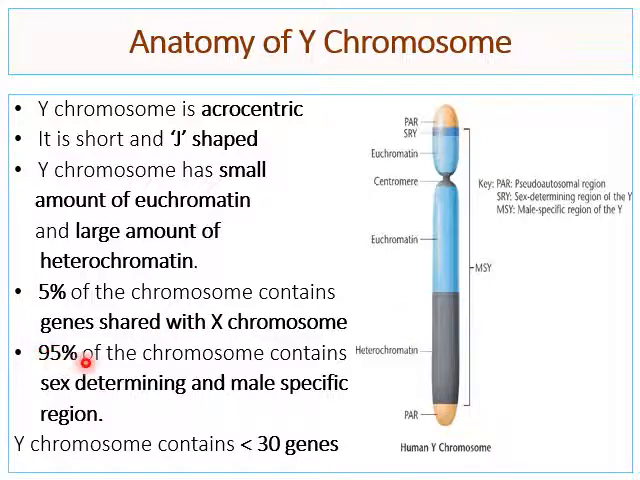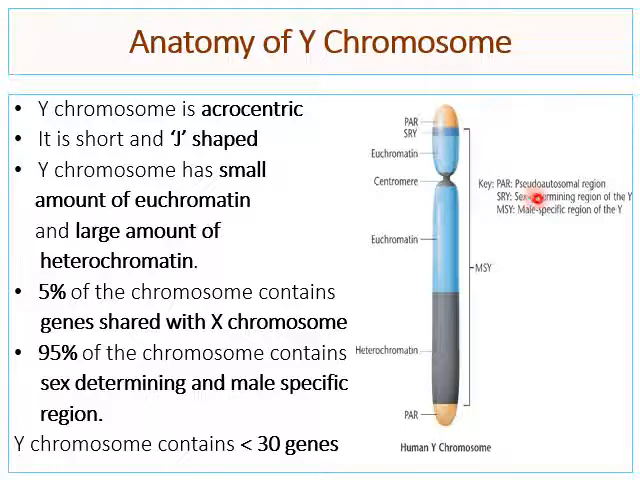Then 95% of the chromosome contains the sex determining and male specific region. So the Y chromosome has great importance in sex determination. The 95% of genes located on this Y chromosome are totally concerned with the determination of sex, that is, they are male specific. The Y chromosome contains less than 30 genes, so a very small number of genes are present on it, and you will see different regions.